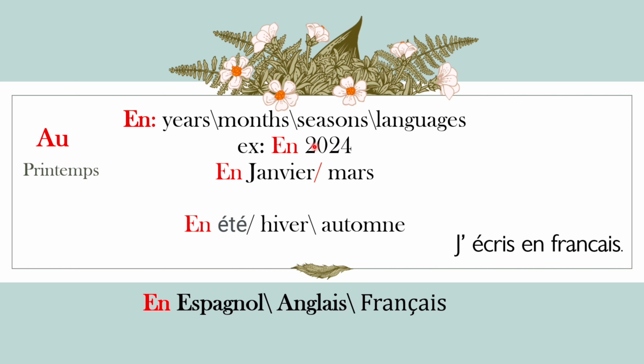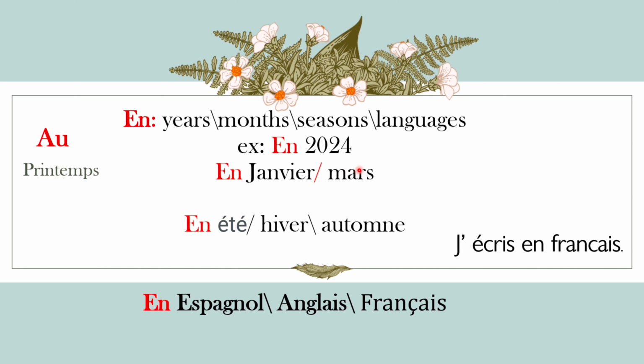If you are referring to a specific year, you have to use "en" having the meaning "in". En 2024, in the year 2024. With the name of the months, you have to use "en", like en janvier, en mars, in January, in March.